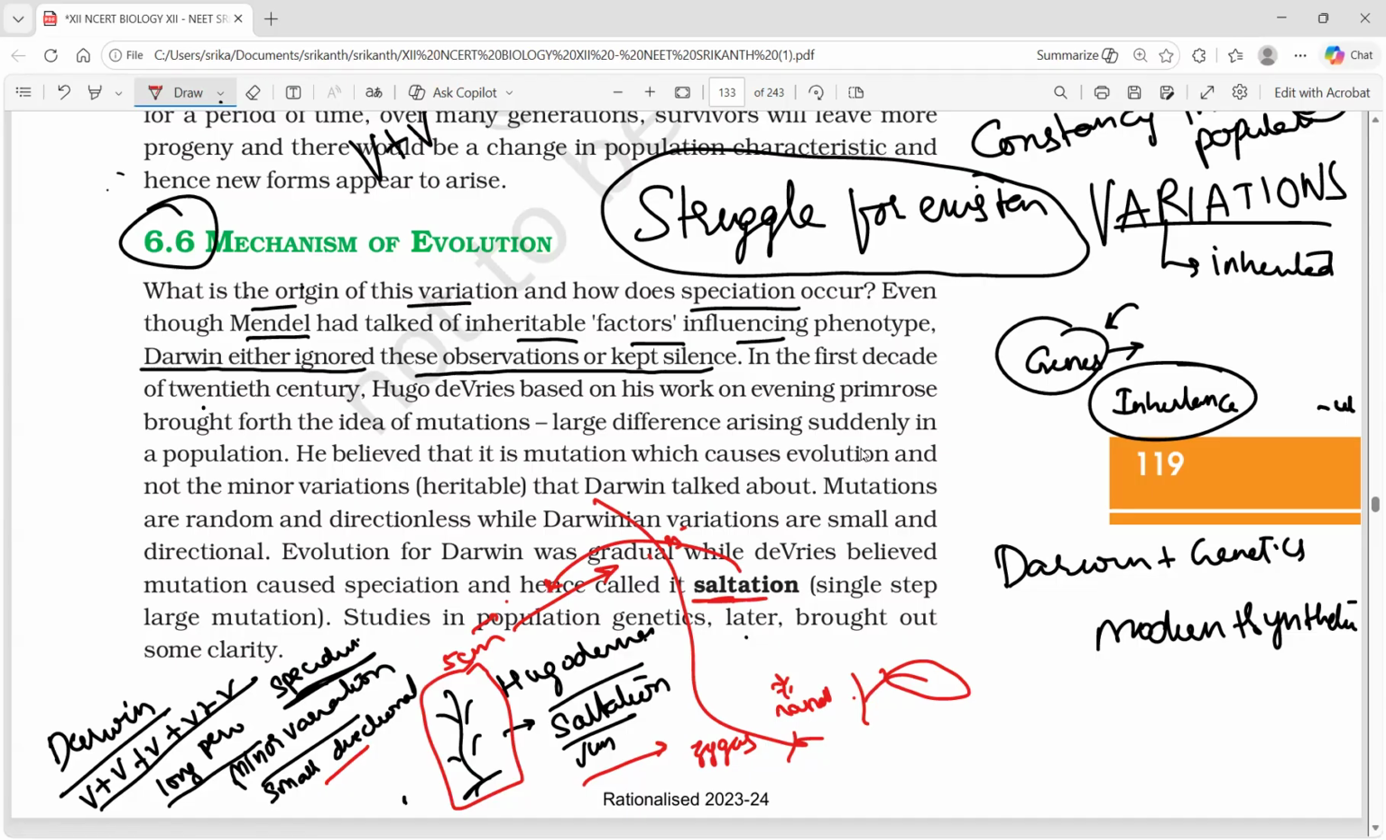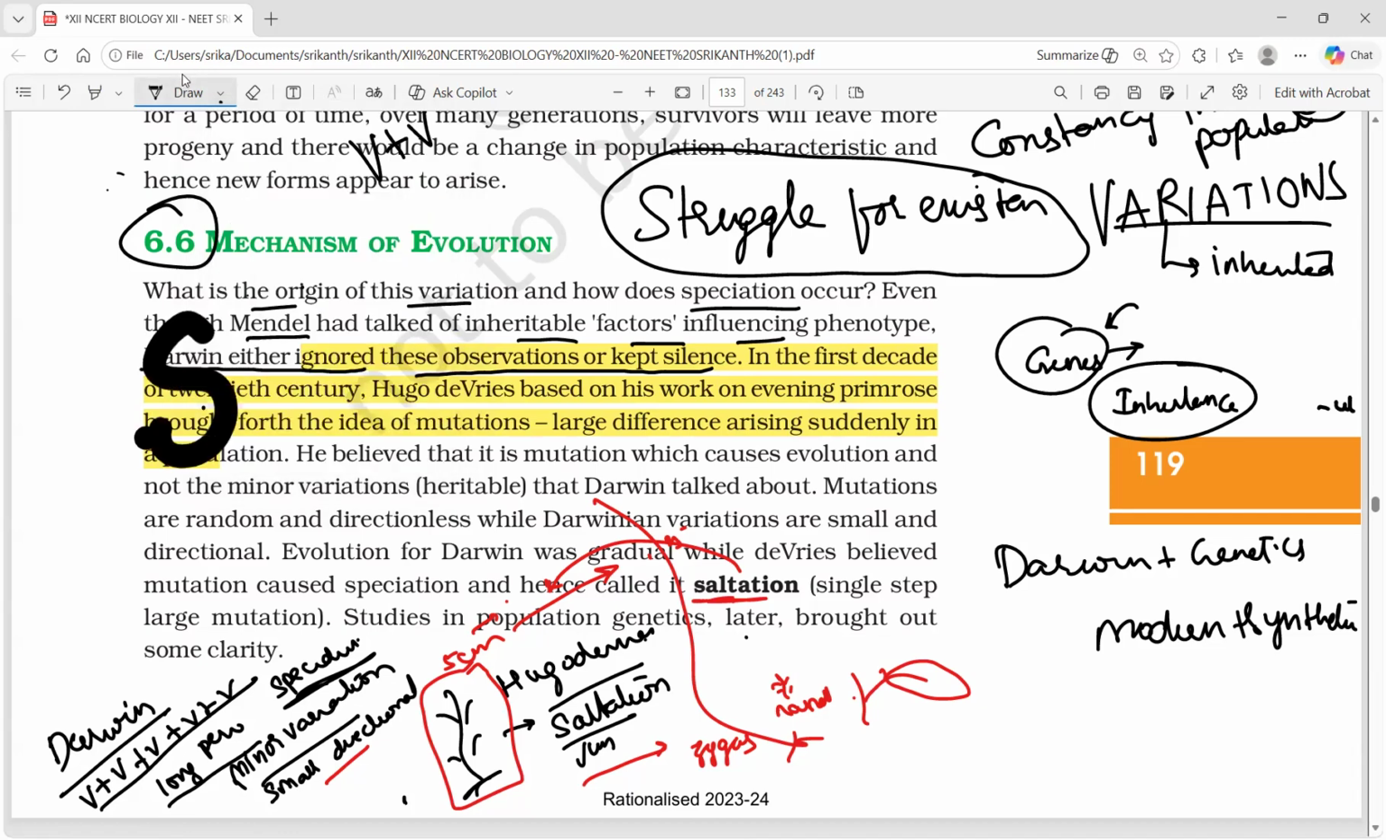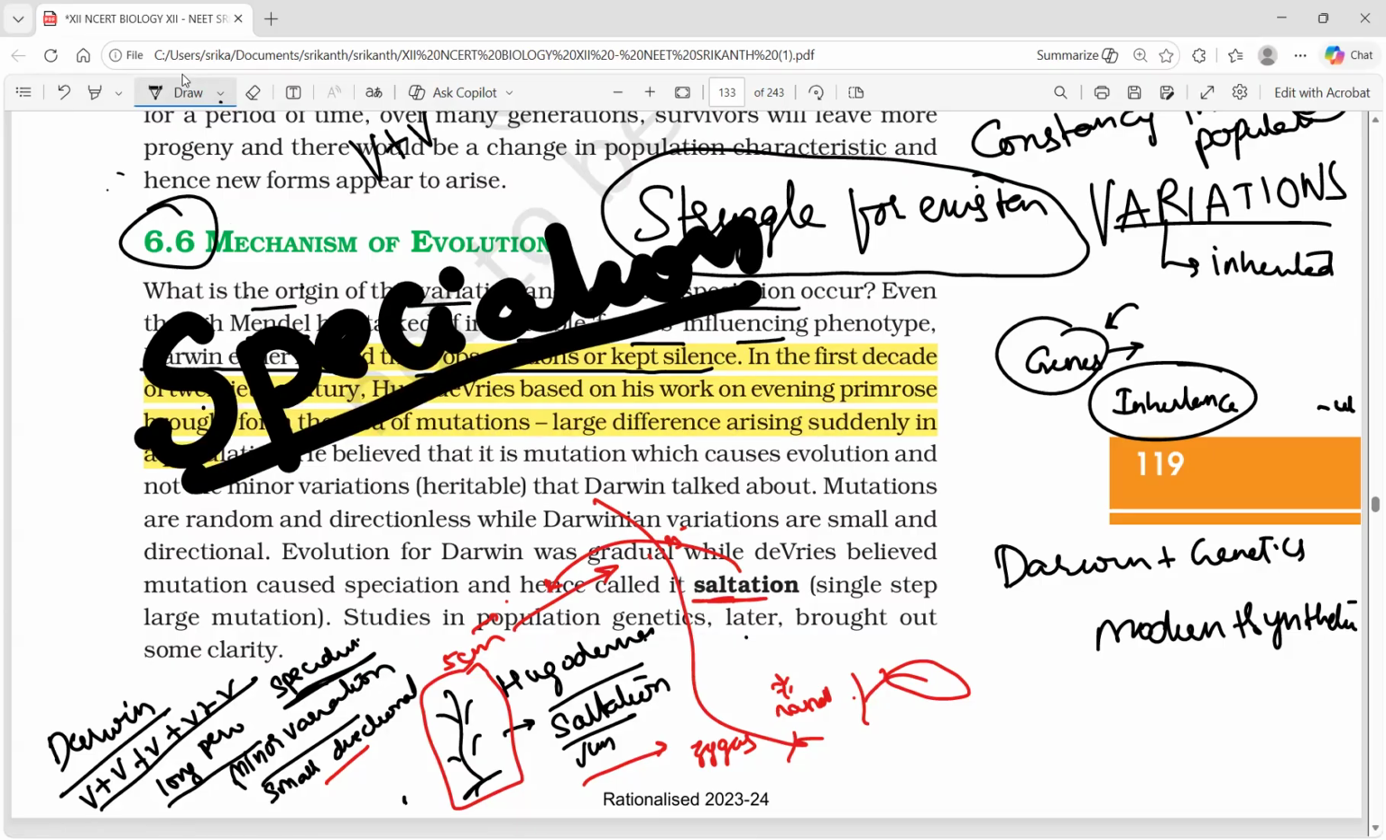Sir, what is the correct process of speciation? Now, the conclusion we are giving here: speciation means formation of new species. Which one is true? Darwin's minor heritable variation which takes a long period of time, or de Vries's, where immediately in the next generation a saltation happened and within a short period of time a new species formed. So what is your opinion? Which one is correct? Which process is correct? Both are correct.